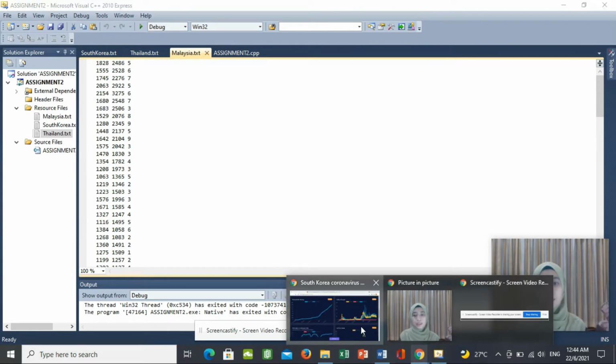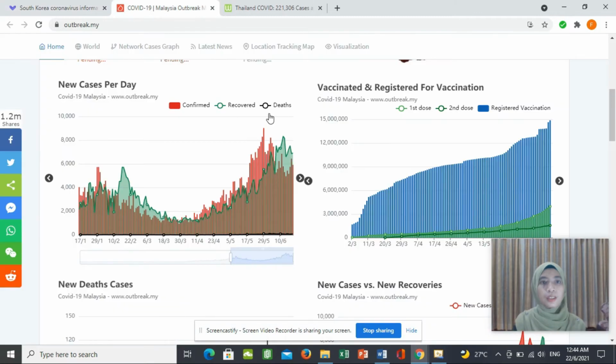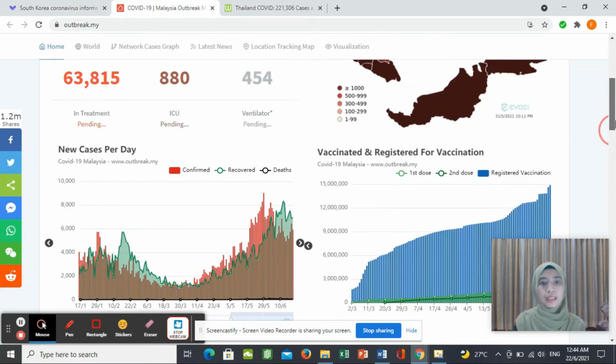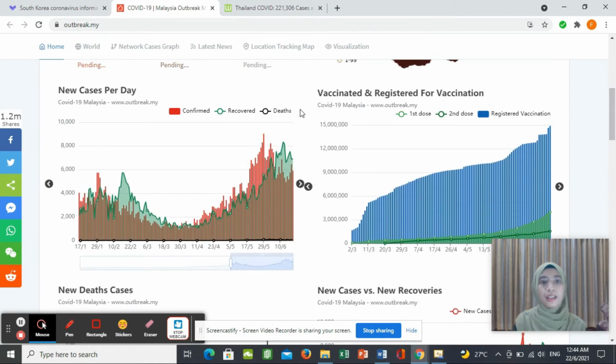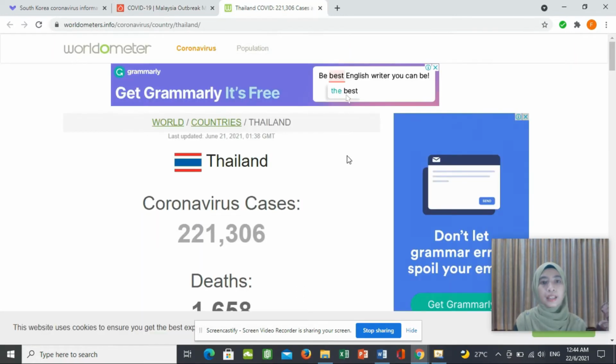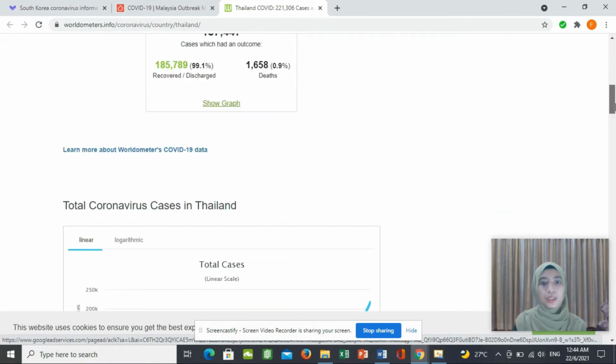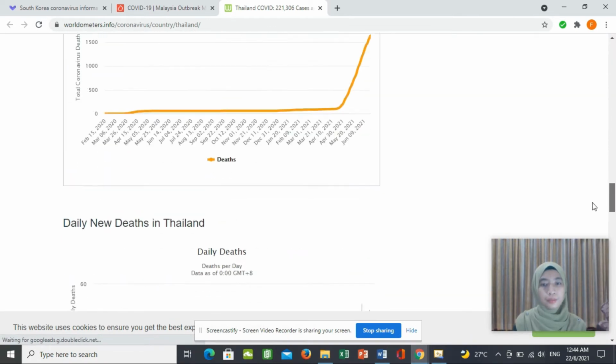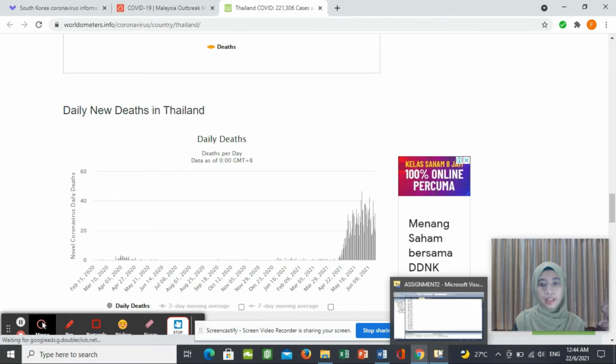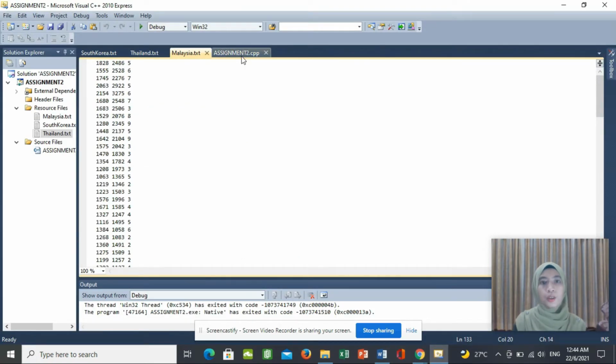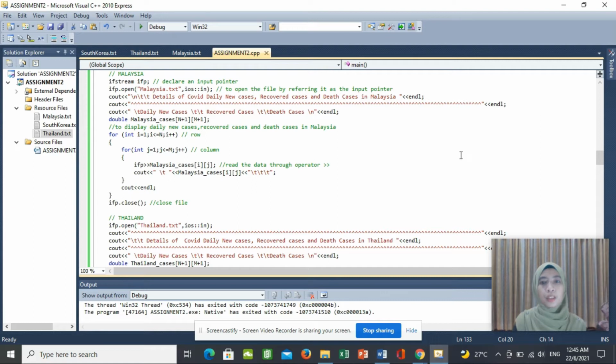So this is the website that I referred to in order to retrieve the data of the COVID-19 cases in Malaysia. I collected all the data about the COVID-19 cases based on this graph. As for Thailand, I referred to this website and I got all the data based on this graph. Okay. Next, you need to create the code to read the data in the input file.